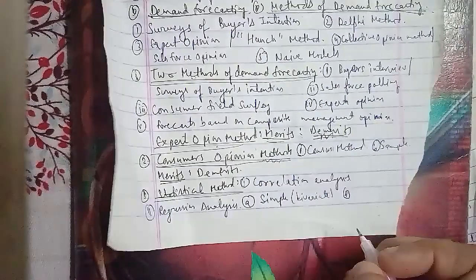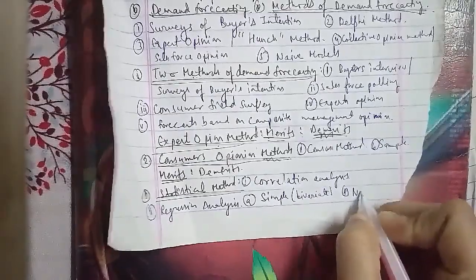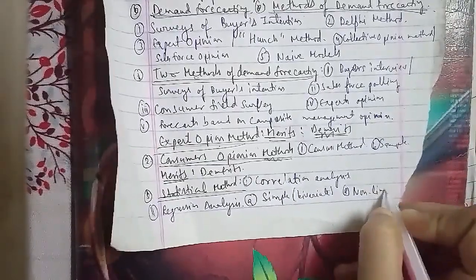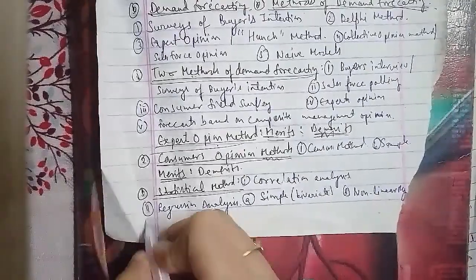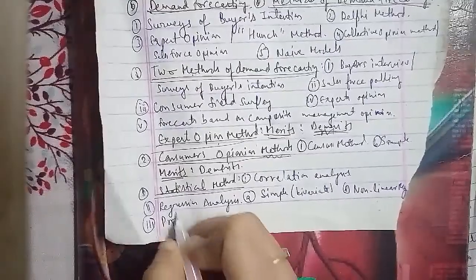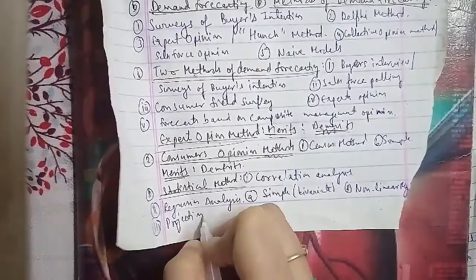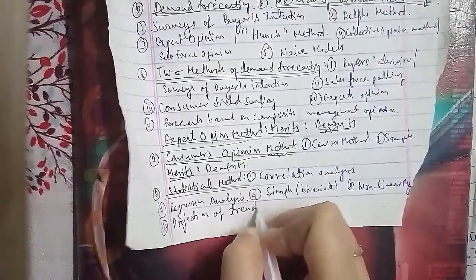The second we have is non-linear regression. The third we have is projection of trends into the future.